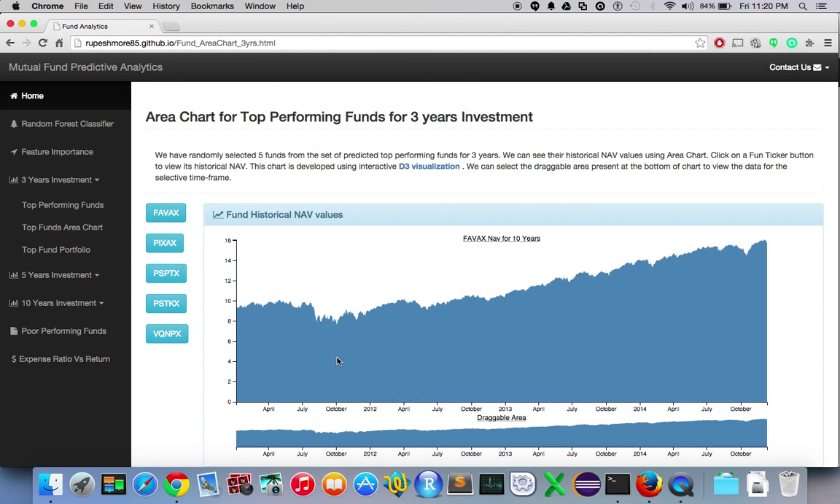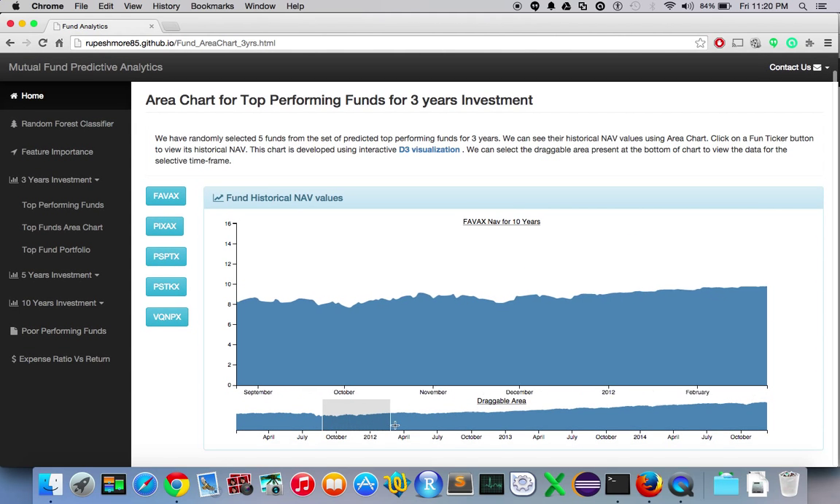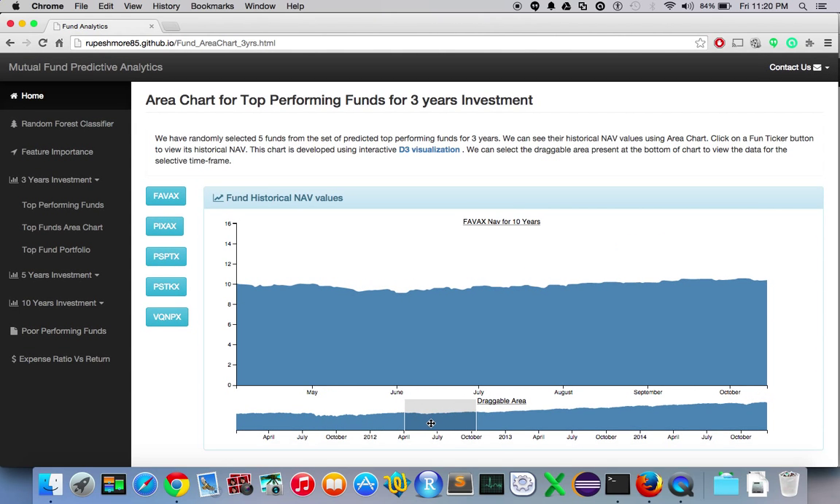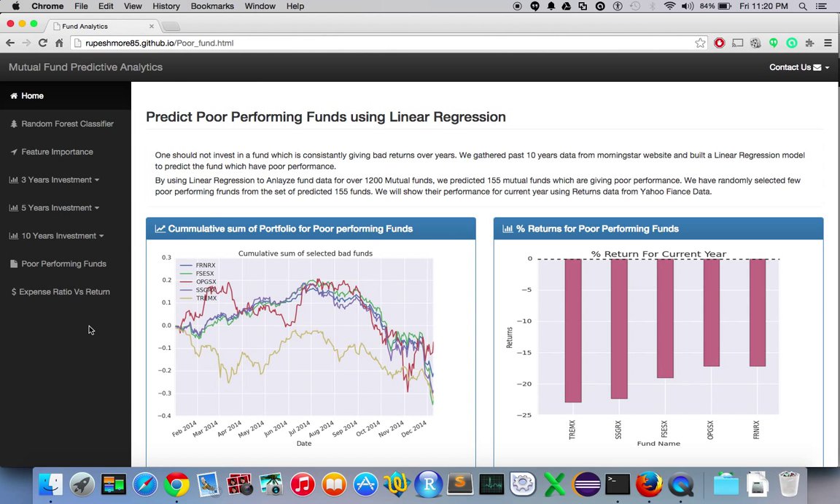We also provided interactive D3 visualization so a user can see NAV values of past 10 years for a top performing mutual fund. We applied linear regression technique to predict a poor performing mutual fund. An investor should not invest in these funds.